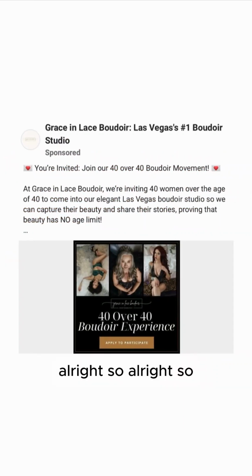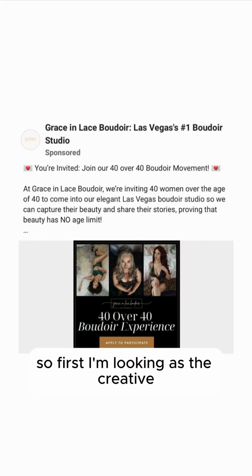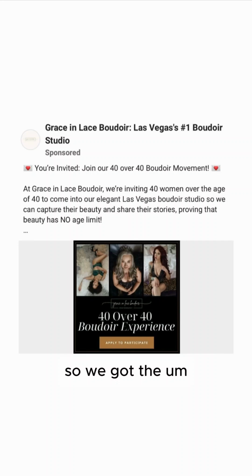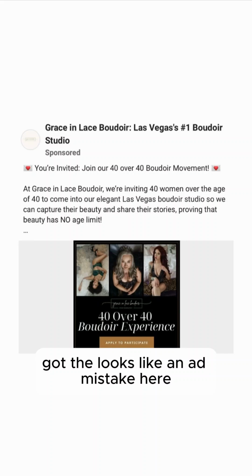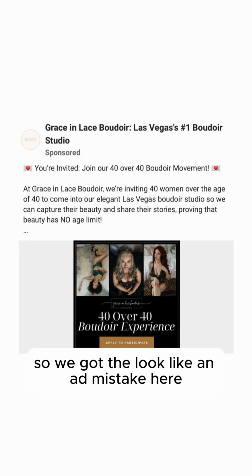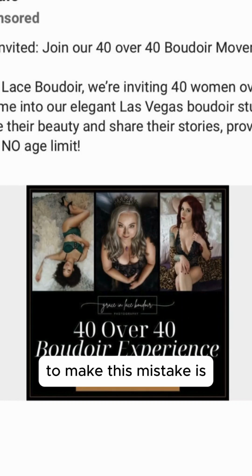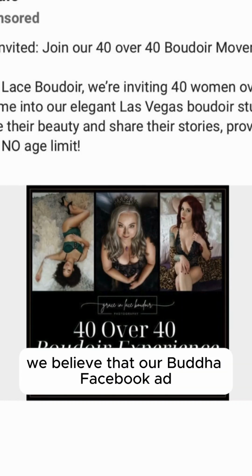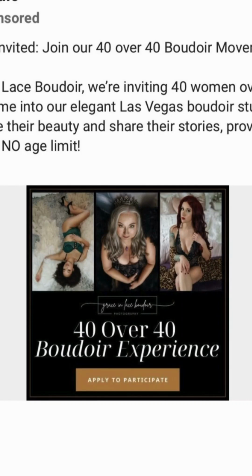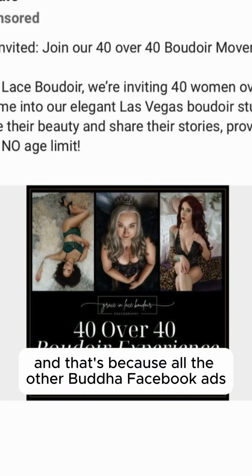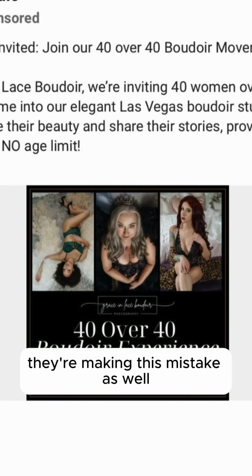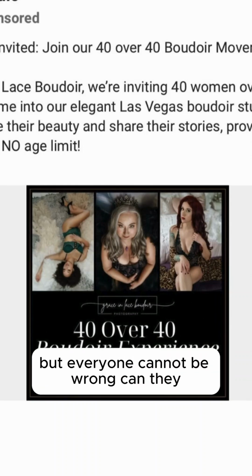All right, so looking at this one. First thing I'm looking at is the creative. So we've got the looks like an ad mistake here. They don't have anything below the creativeness, so that's good. The false belief that causes us to make this mistake is we believe that our Boudoir Facebook ad should look like an ad. And that's because all the other Boudoir Facebook ads we've seen are making this mistake as well. They look like ads, but everyone cannot be wrong, can they?